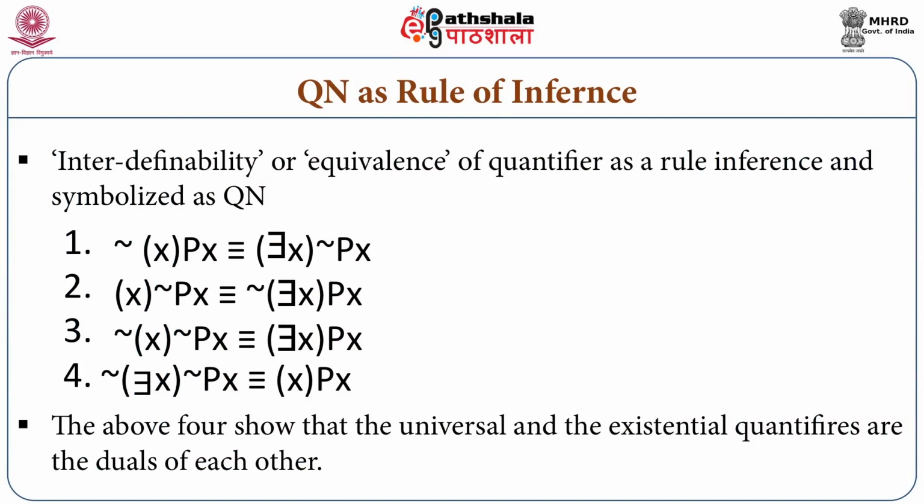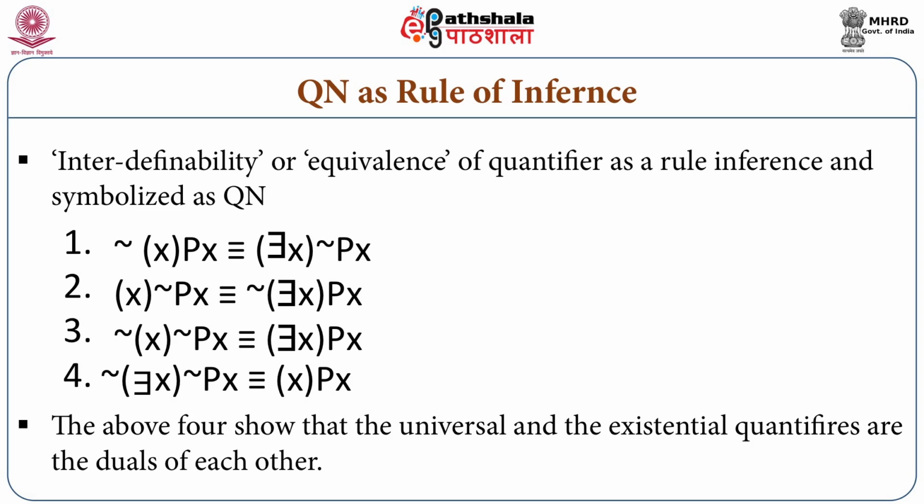Now, given this, we can have a set of logically equivalent expressions. We have actually 4, which I will show now on the slide. 1. It is not the case that for all x, x is P is equivalent to there is an x such that x is not P. 2.